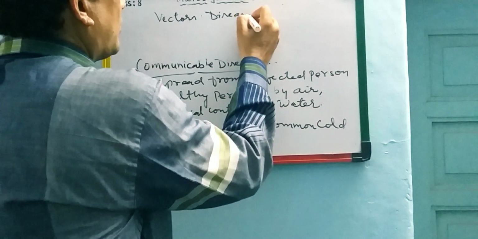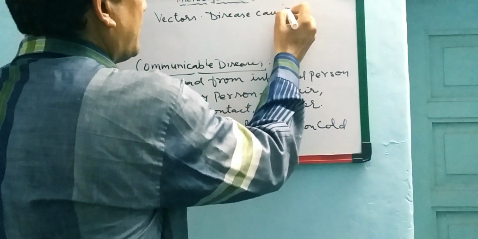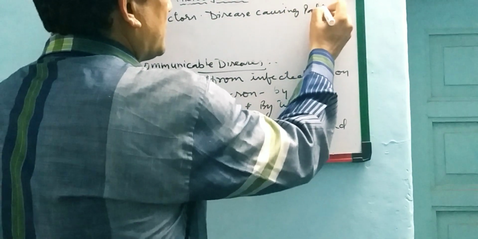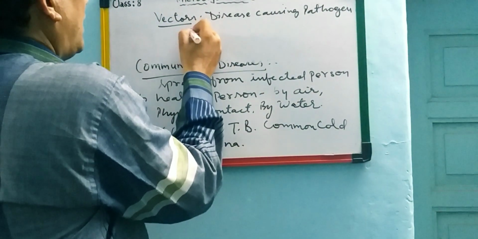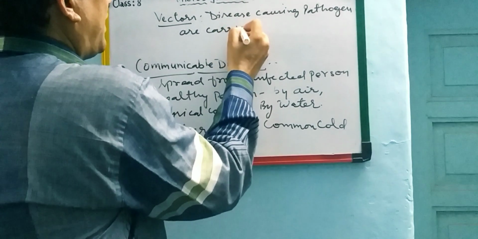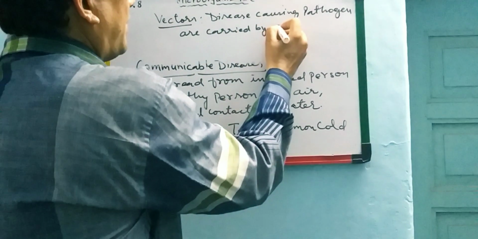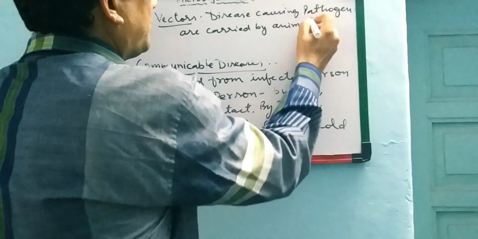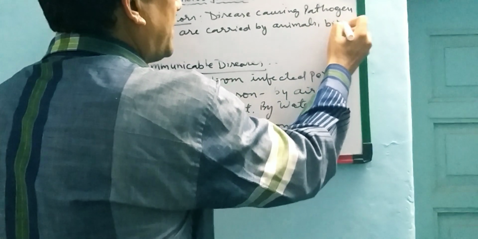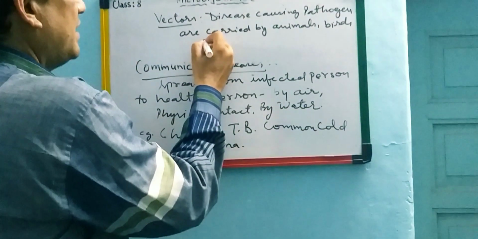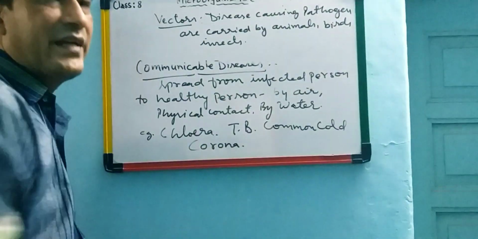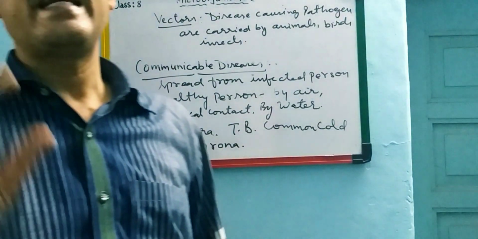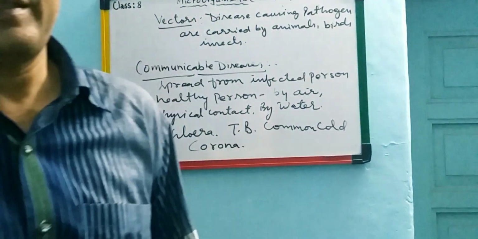Disease causing pathogens are carried by animals, birds also maybe, and maybe insects. These are called vectors. So these diseases are categorized as vector-borne diseases.